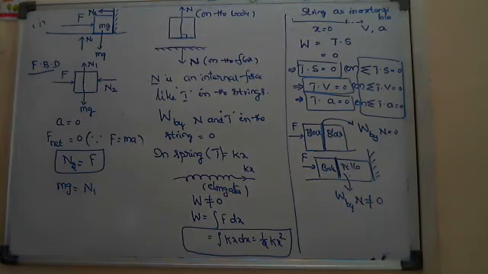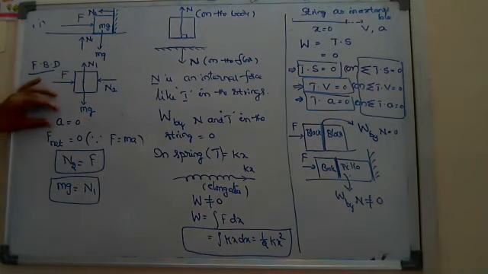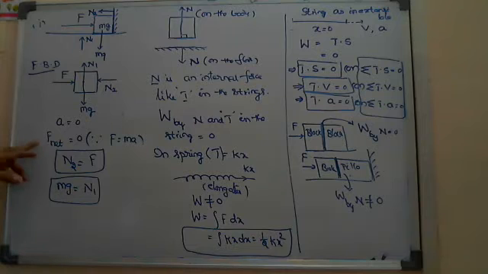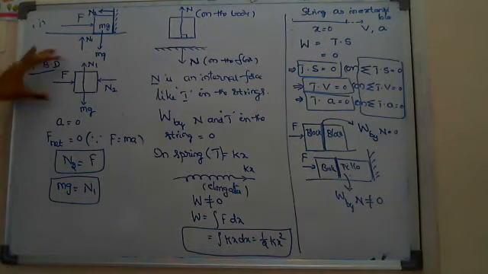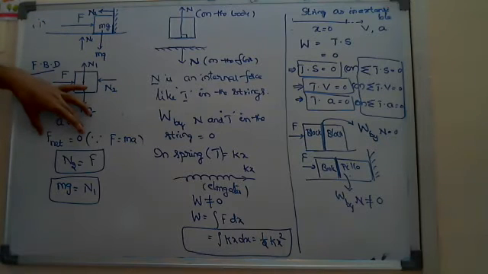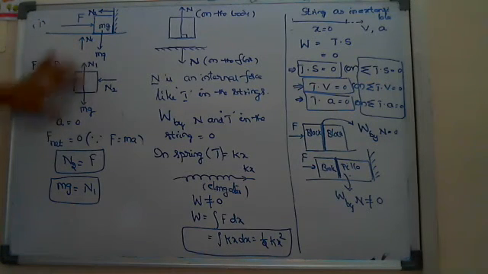Keep in mind, we equate the forces only when the net acceleration equals 0, that is F net equals 0. If there is an acceleration, we should not equate the forces in that direction. Here I am not finding the motion along the x-axis or the y-axis, that's why along the x-axis I equate F net to 0, along the y-axis also I equate it to 0.